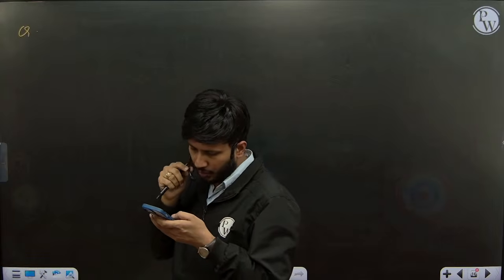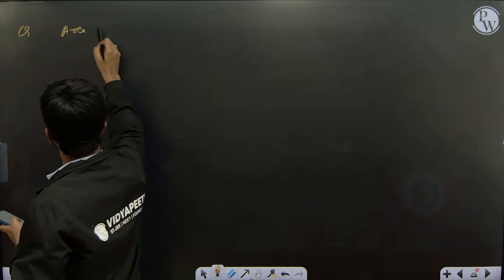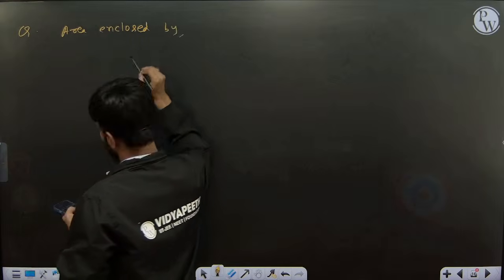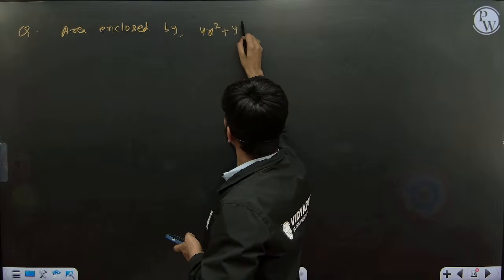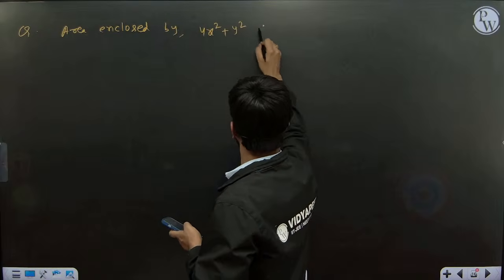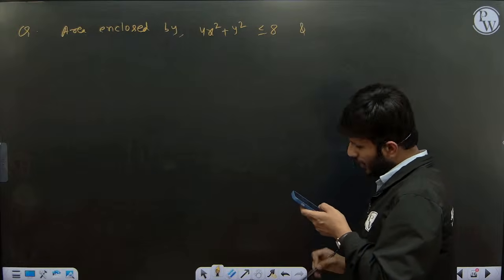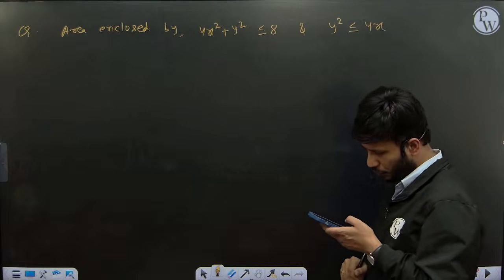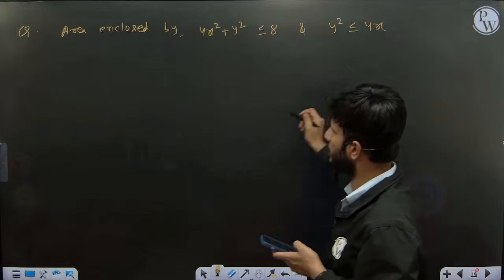Area enclosed by one curve, 4x square plus y square less than equal to 8, and another curve we have, y square less than equal to 4x. We have to find the area enclosed by this. Some options are given, I am writing the options.